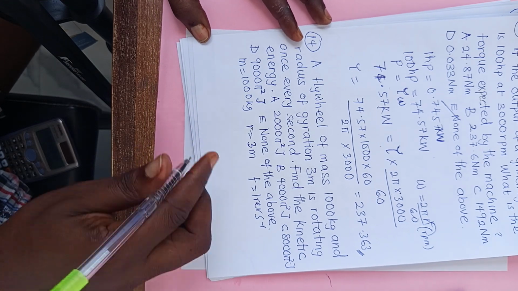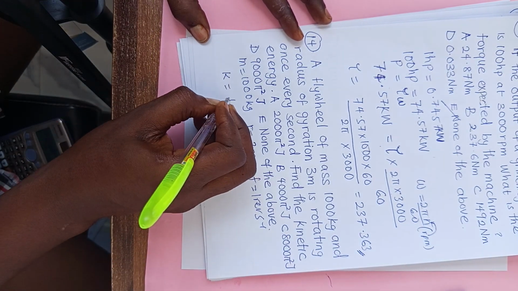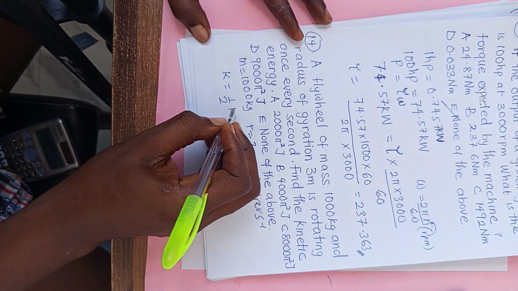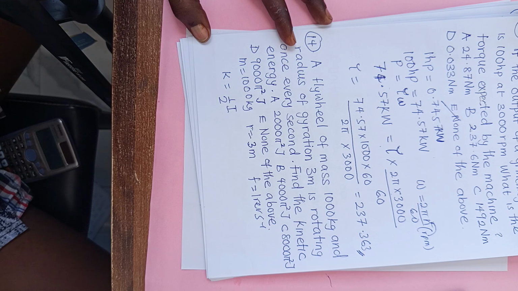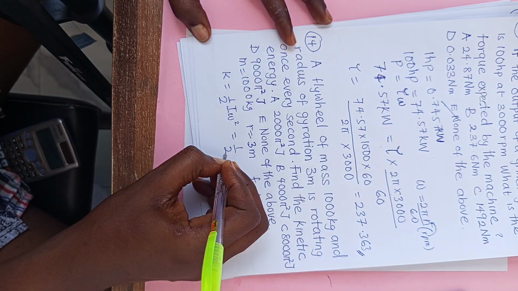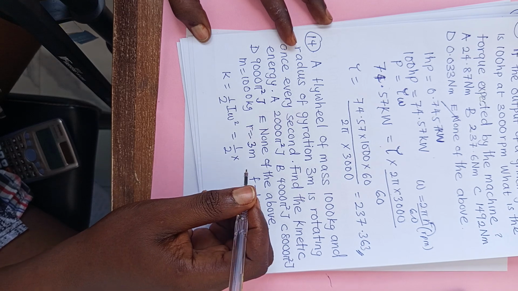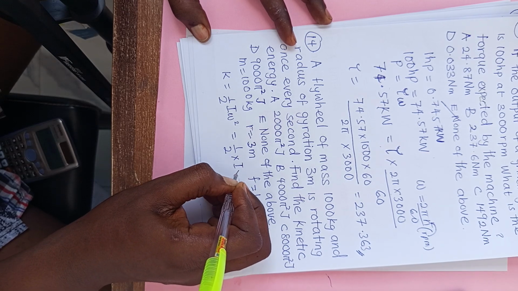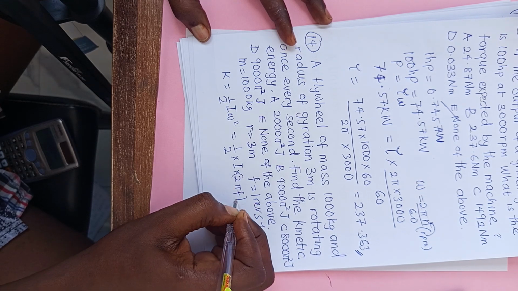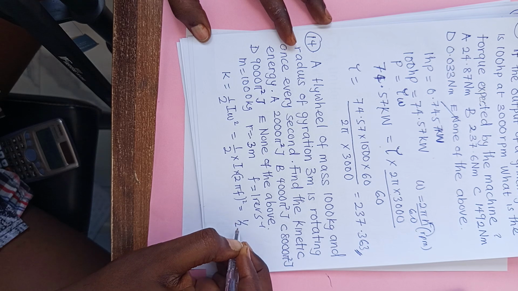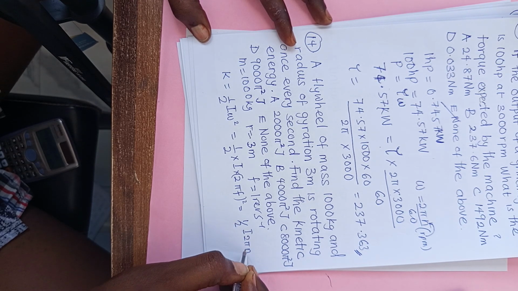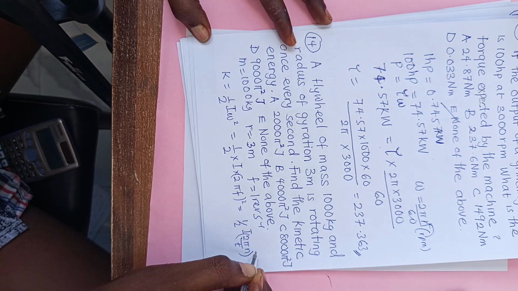The kinetic energy is equal to 1 over 2 I omega square. That will give us 1 over 2 times I times 2 pi f all square, which is 1 over 2 I times 2 pi n over t all square.